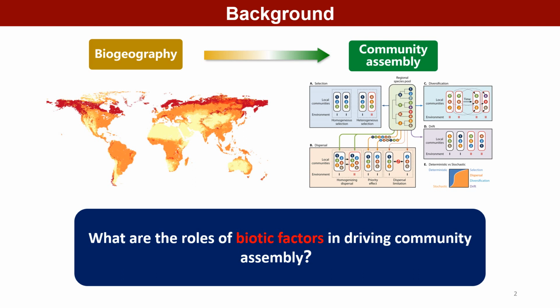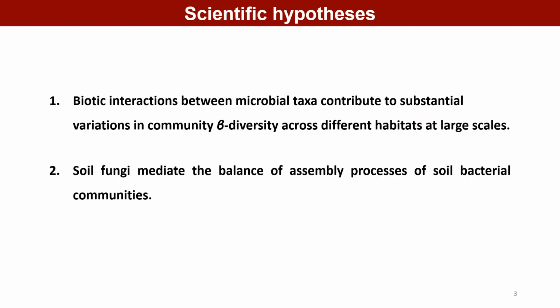It is widely acknowledged that both deterministic and stochastic processes influence the biogeographic patterns of microbial communities. However, a problem occurred. What are the roles of biotic factors in driving community assembly?